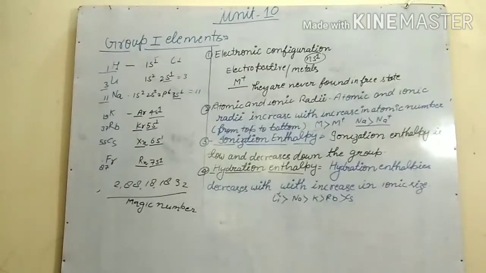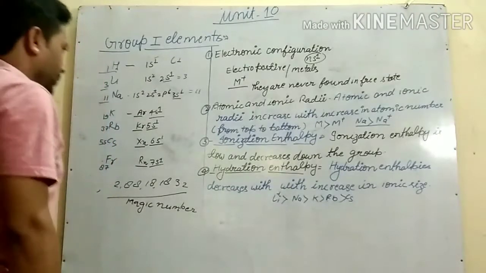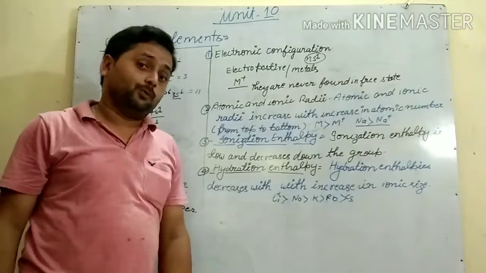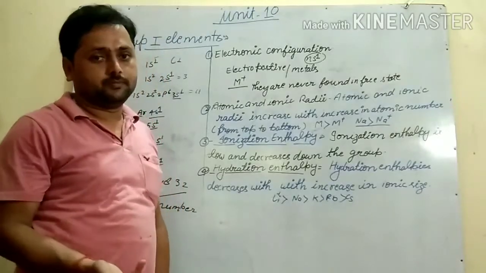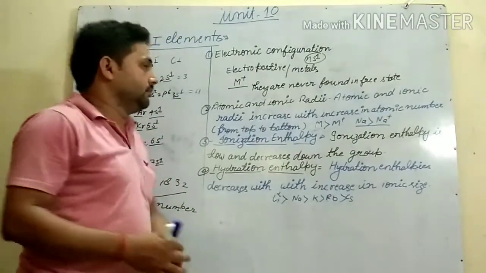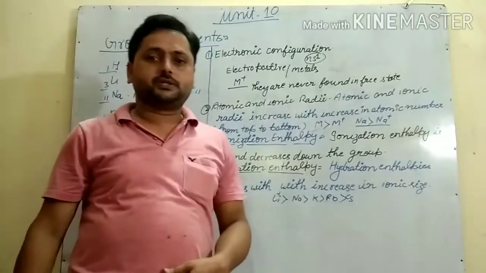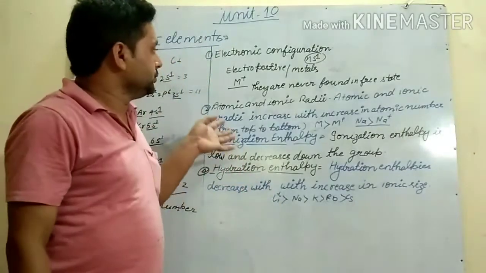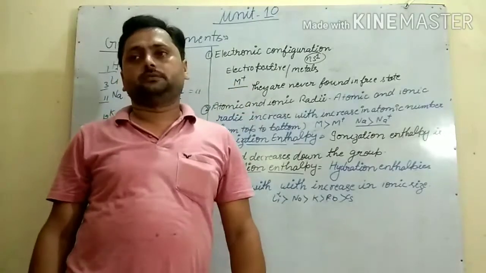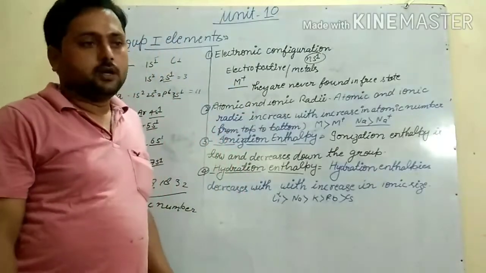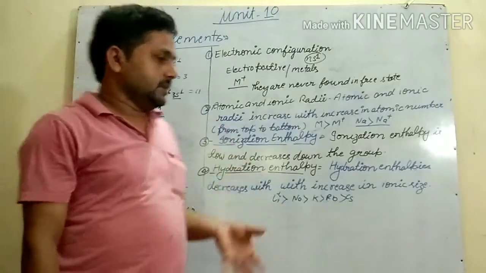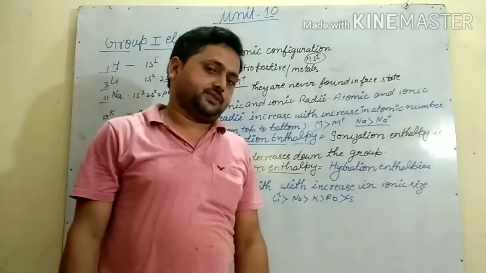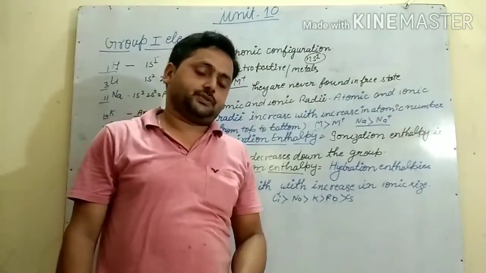So what type of ions? They form unipositive ions. And why do they form unipositive ions only, not dipositive? Whenever elements lose electrons, why do they lose electrons? To get a stable configuration, they lose electrons. All the elements try to achieve the electronic configuration of noble gases.